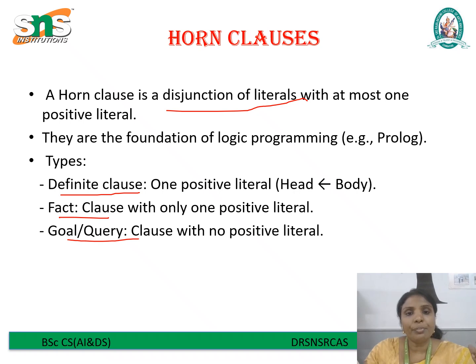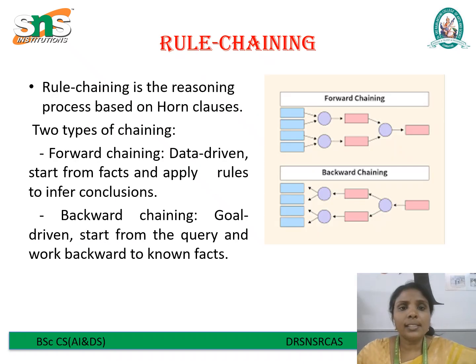So in summary, facts give us basic truths. Rules help us derive new knowledge from those truths, and queries allow us to ask questions and reason with the given knowledge. Together they make Horn clauses the building blocks of logic programming and automated reasoning. Next, let us talk about rule chaining, which is the reasoning process that makes use of Horn clauses. Once we have facts and rules stored in the knowledge base, the system needs a method to apply these rules step by step to arrive at conclusions. This process is what we call rule chaining.